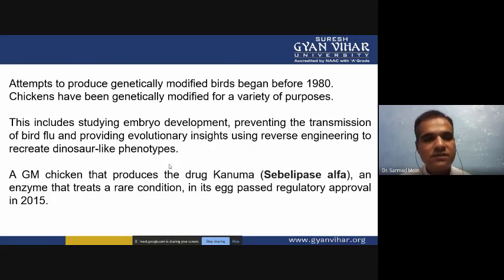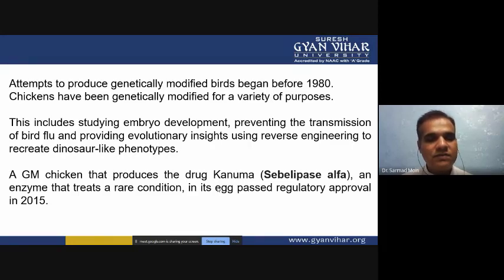So chicken is a simple organism among birds, and that's why we are utilizing chicken cells for genetic modification. The objectives include studying embryo development, preventing the transmission of bird flu, and providing evolutionary insight using reverse engineering to recreate dinosaur-like phenotypes. So various objectives are studied using chicken transgenesis.